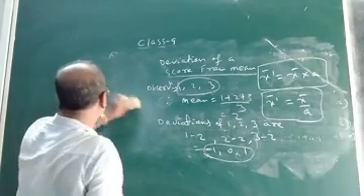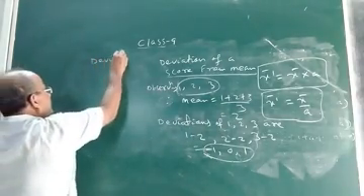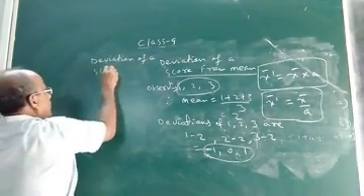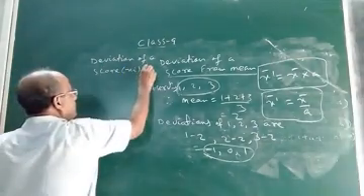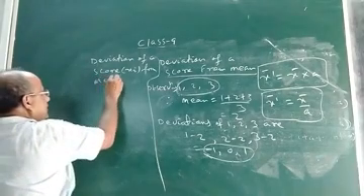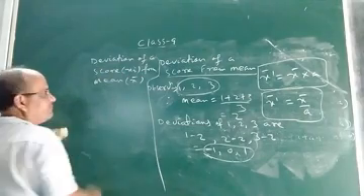So what will be our conclusion? The deviation of a score, let us denote the score by xi, from the mean, let us denote the mean by x bar.